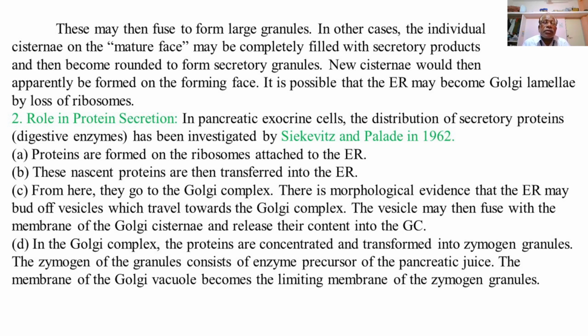In the Golgi complex, the proteins are concentrated and transformed into the zymogen granules. The zymogen of the granules consists of enzyme precursor of the pancreatic juice. The membrane of the Golgi vacuole becomes the limiting membrane of the zymogen granules.